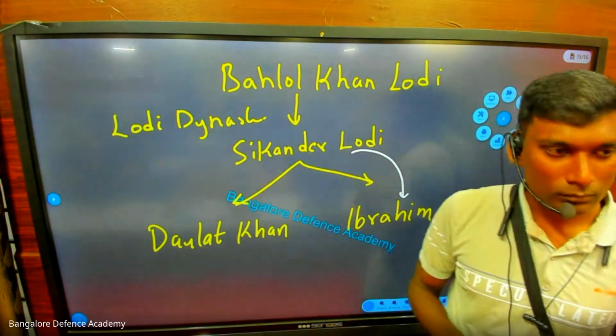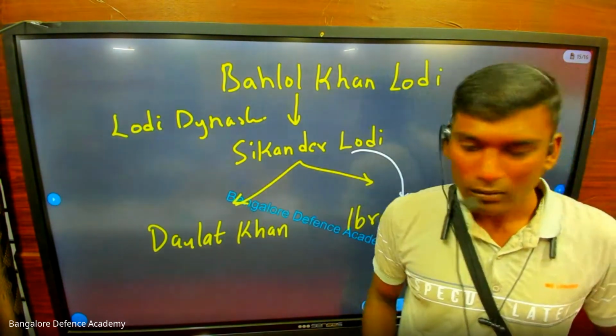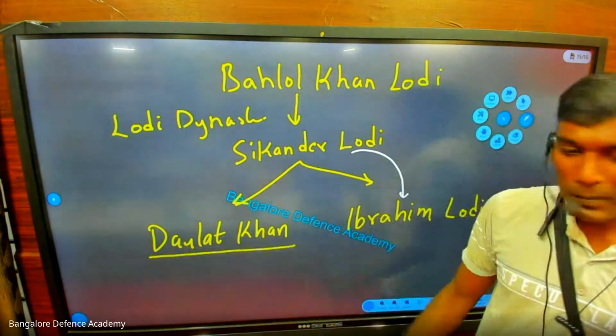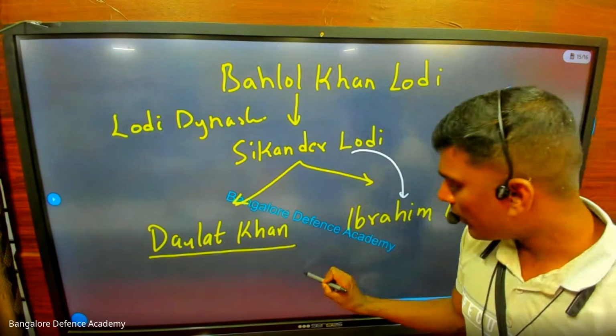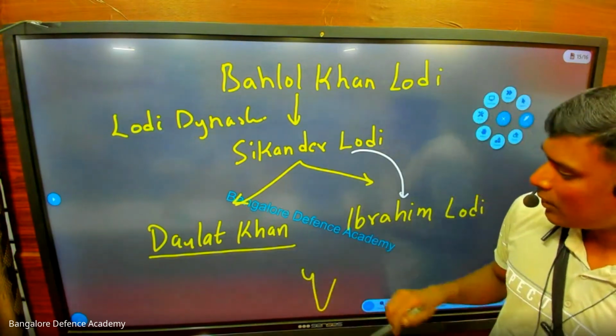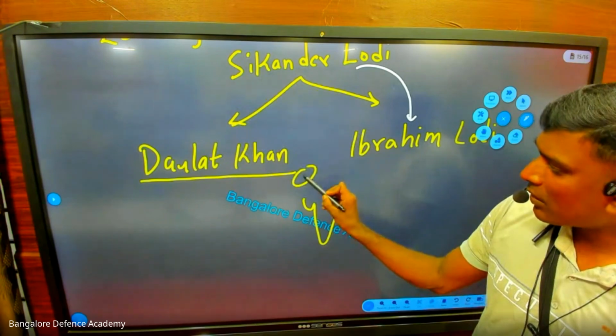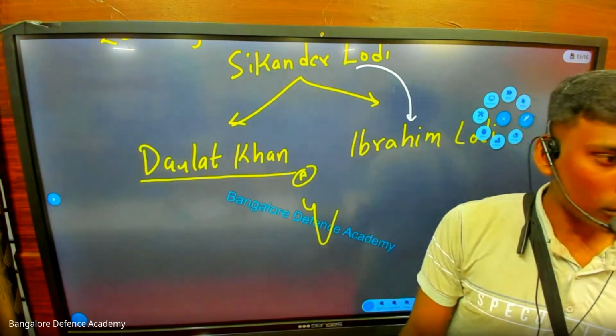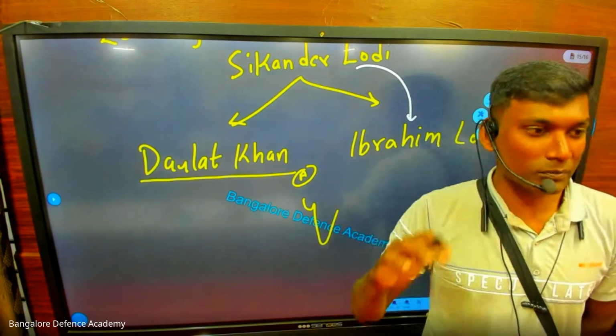Now who will be jealous? Daulat Khan. Now Daulat Khan is planning. You know what he's planning? Imagine this is India here. Here there is a place called Afghanistan. In Afghanistan there was a ruler. He was a very dangerous ruler.